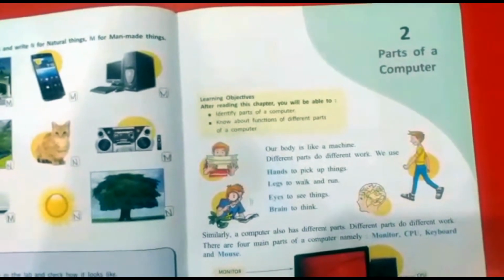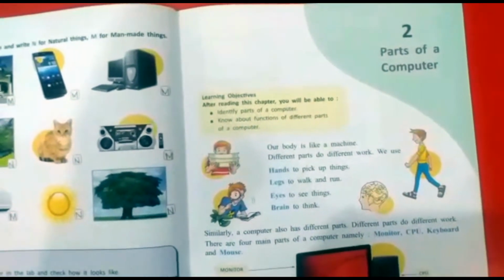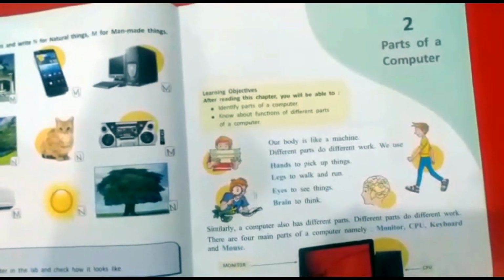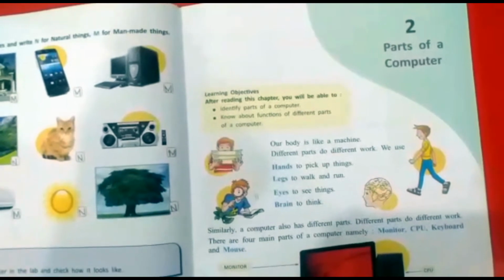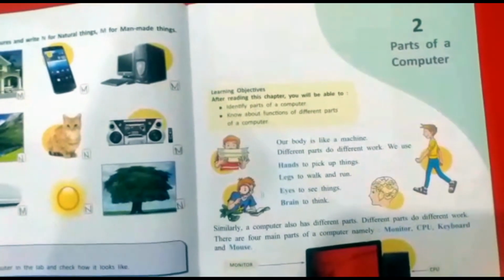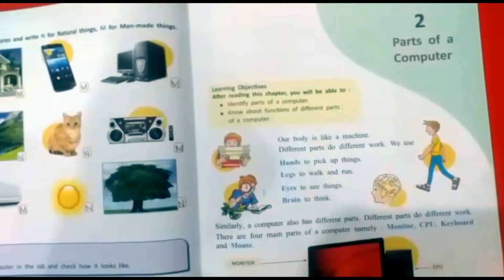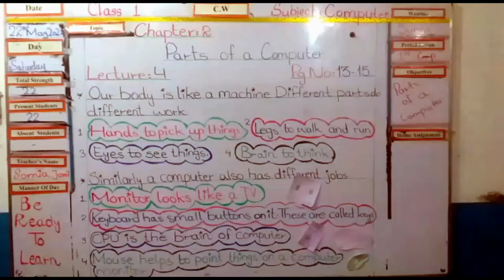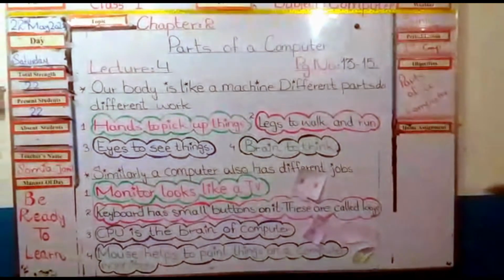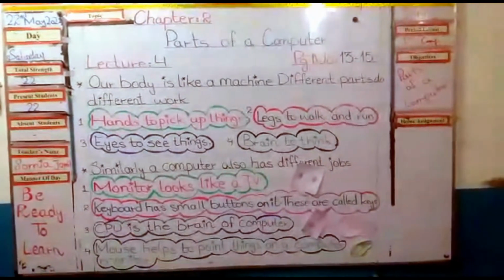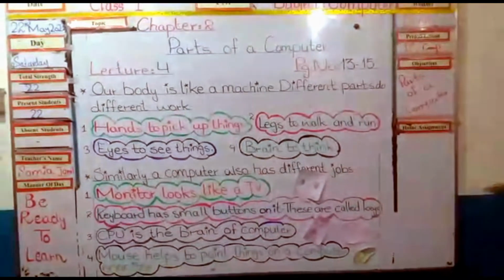And dear students, do you know what is computer? As I told you, computer is an electronic machine. It has four main parts. So, in today's lecture, we will study about parts of computer. So, come to the whiteboard. So, today our topic is chapter 2, parts of a computer, page number 13 to 15.